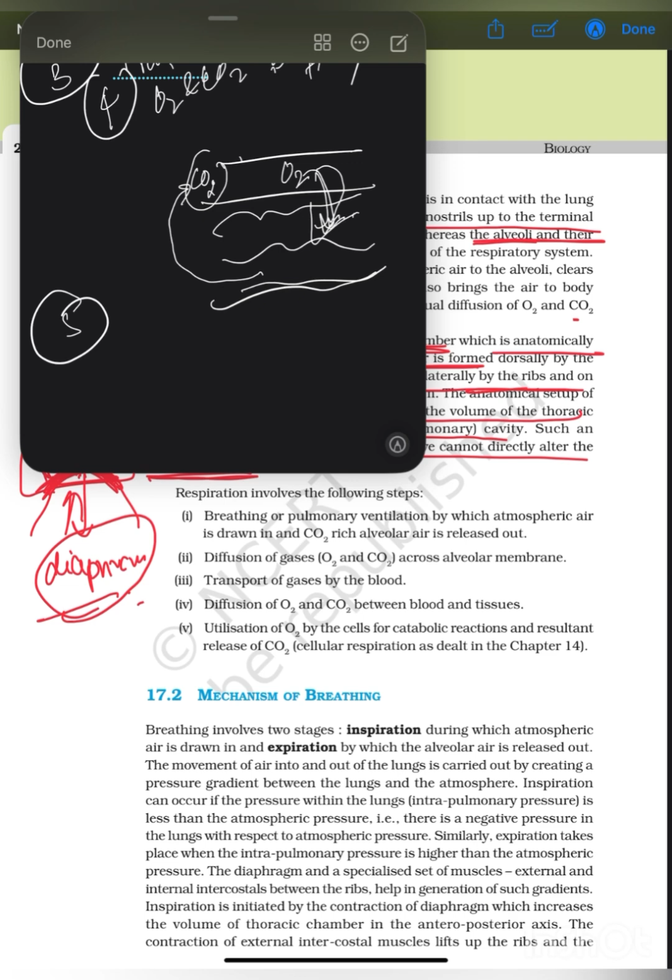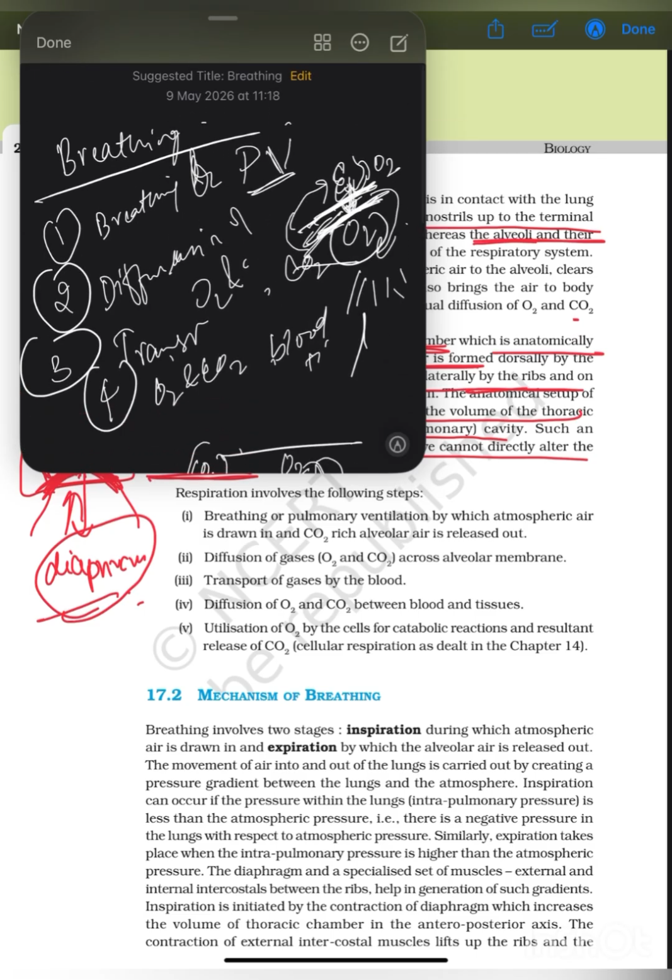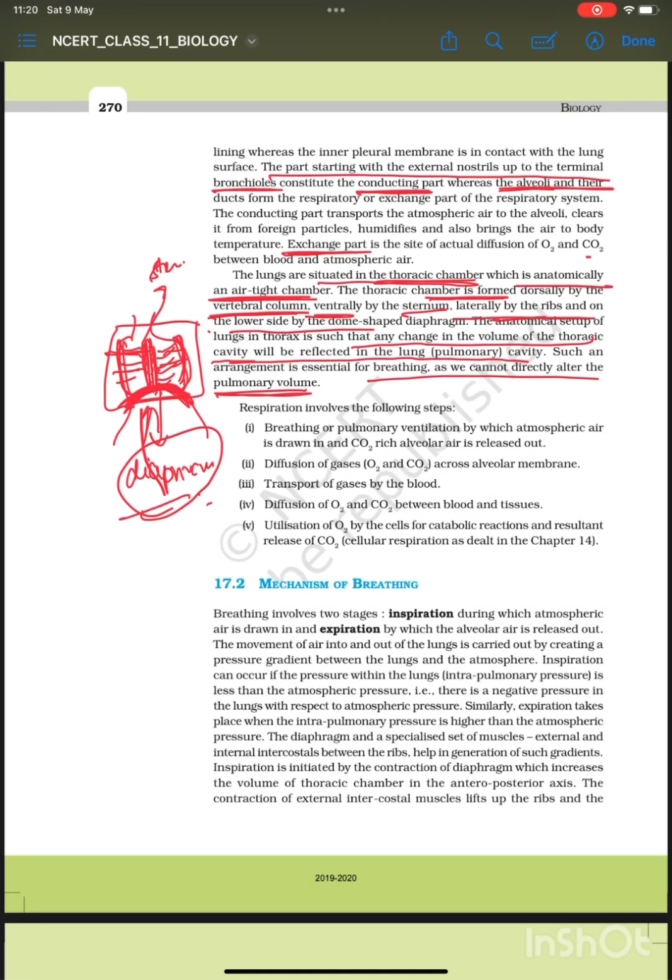Number 5, this O2 that gets diffused into the tissue is utilized. Basically, utilization of O2 for catabolism and anabolism, basically metabolism purposes. This metabolism we'll see in cellular respiration. So these are basically the steps of breathing.